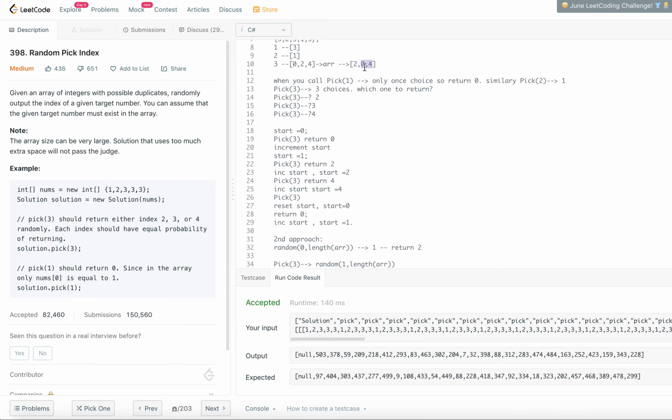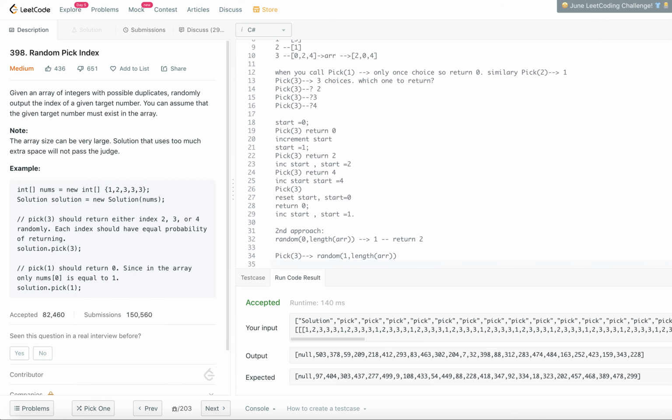So here what we are doing is we are adding a sort of randomness to it, but once initially we did 0 and now we are doing 1, and next pick call we will do 2. Whenever we reach the last index, right, we will reset, just like we were resetting in the previous approach. We will reset and start from 0 to the length, and 1 to length, and 2 to length, 3 to length, like that. So when it is equal to length, we will reset, we will come back to 0 and we will proceed.